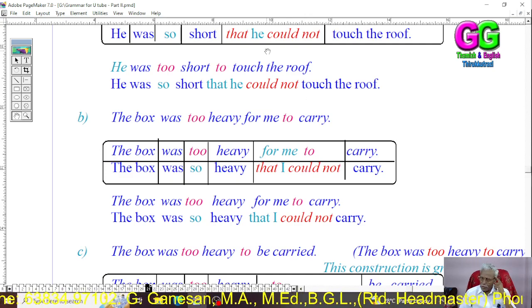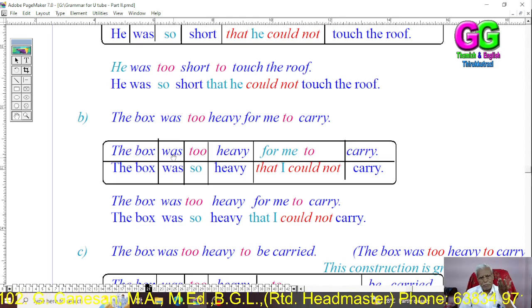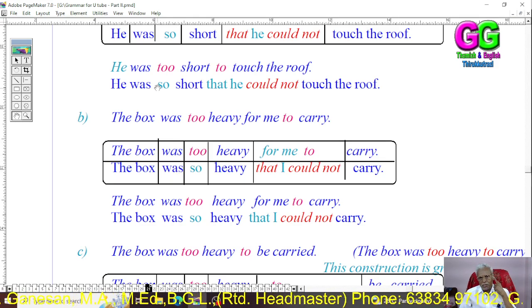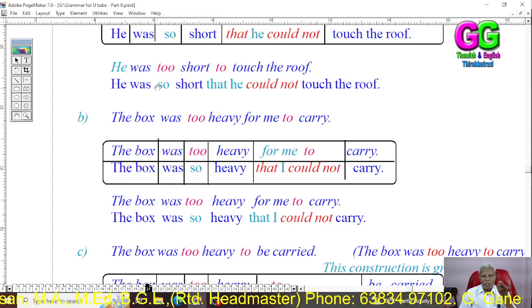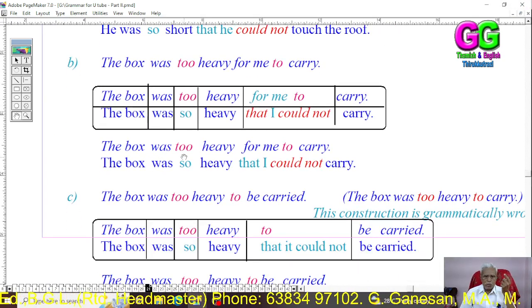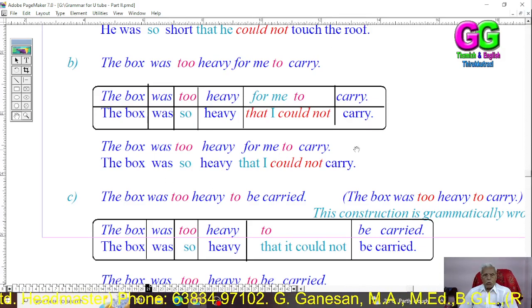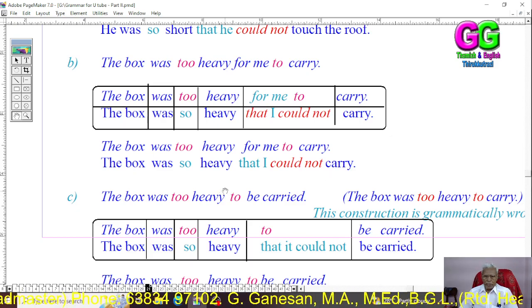Above in sentence 1, we used cannot. Here we will use could not, because here the verb was, in the first example, the verb is. Okay. The box was too heavy for me to carry. The box was so heavy that I could not carry.